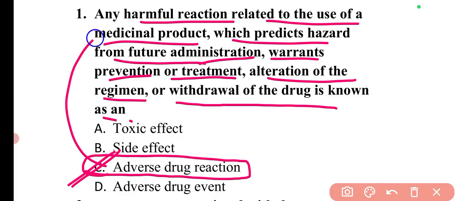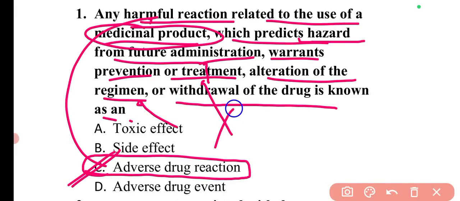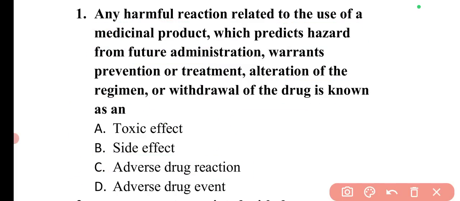So basically these are the harmful reactions which are related to the use of medicinal products, and what are the different effects that can be related with the use of this medicinal product. It can predict the hazards from future administration, like there can be a possibility that the patient will become allergic to that particular drug for future use. There can be warrant prevention or treatment. There can be alteration in the regimen, or there can be withdrawal of the drugs. So these are the different conditions which are seen in the adverse drug reaction, and these are the harmful reactions.